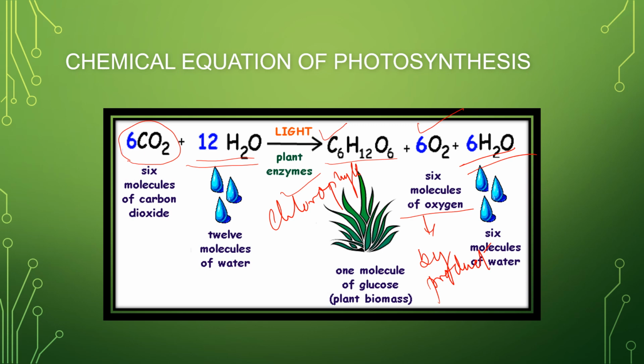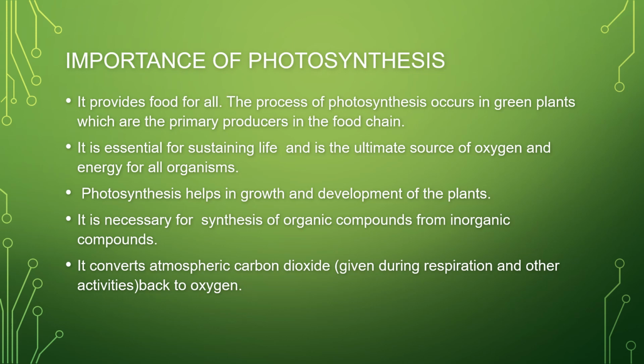Okay. So now we will move on to the significance, or the importance, of photosynthesis in our daily life. First of all, it is very important that plants provide food for all. If they were not providing food for their own use, they would not survive. We are eating food from plants only.